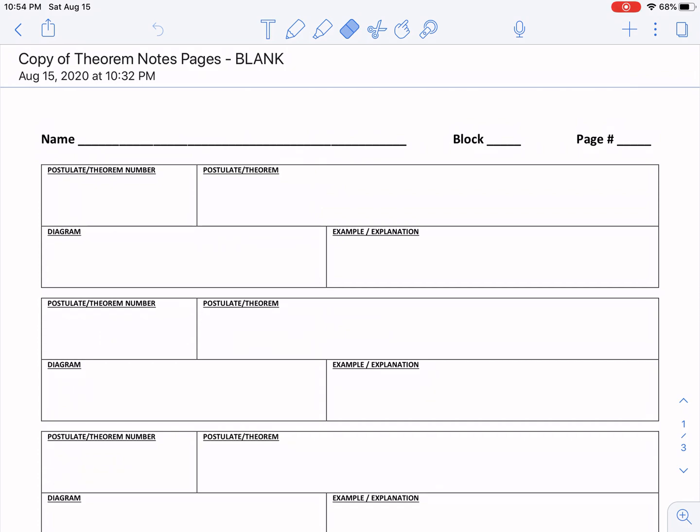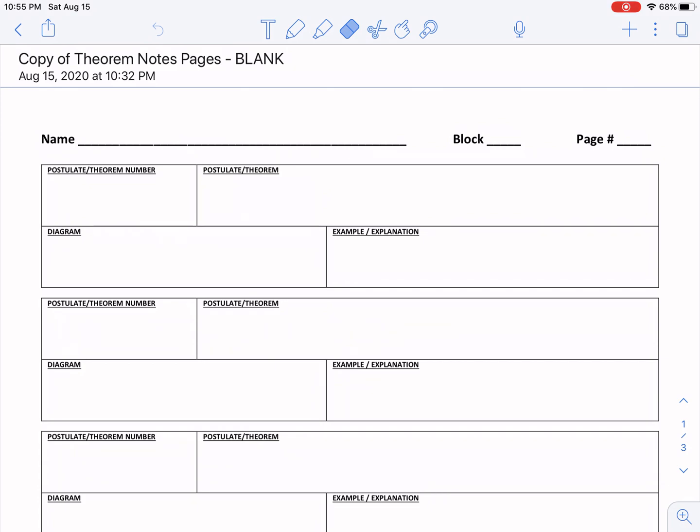If you want to build something, let's say like a house or a skyscraper, you've got to have a solid foundation on which to build, okay? Well, you can think of postulates kind of like the foundation of geometry. They are facts in geometry that are accepted as true without proof. So these are generally accepted truths, but we're not actually proving them. We just accept them, and that's the foundation on which we build. Later on, you'll learn that we're going to go through geometric proofs in which you have to prove things beyond a shadow of a doubt, but we build that based off of these postulates, okay?